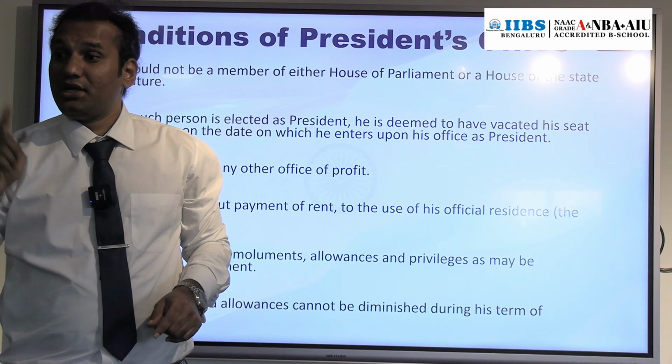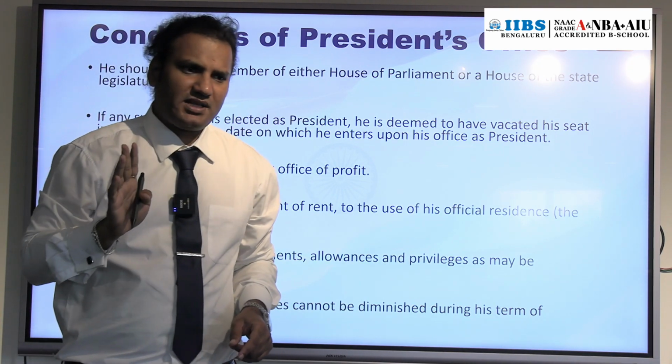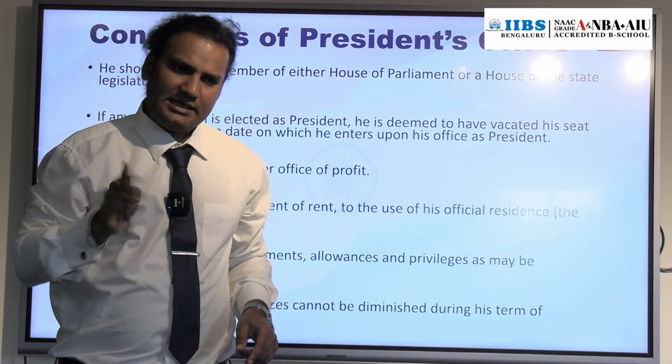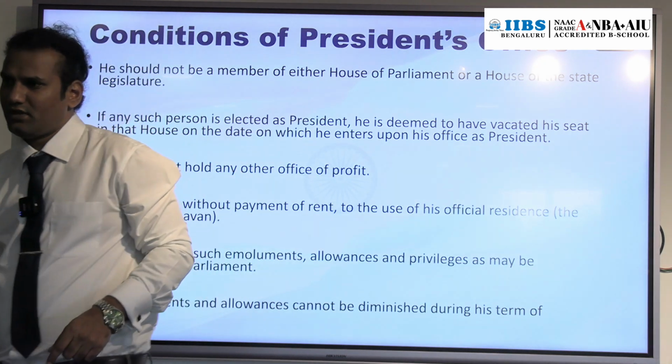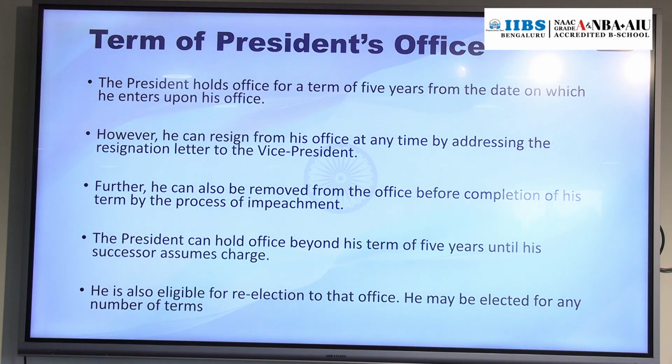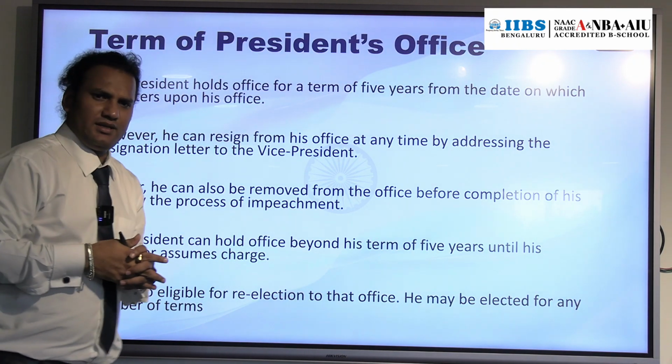In case of the USA President. In case of the Indian President, there is no such thing. There is no such limit. Have you understood? Okay. And next, tenure. What is the tenure of the President of India?